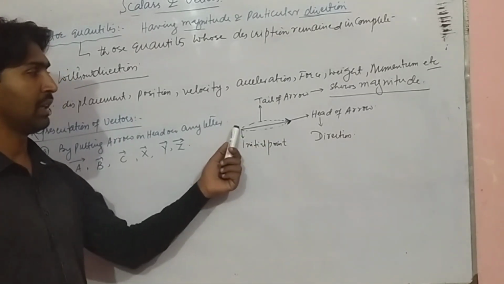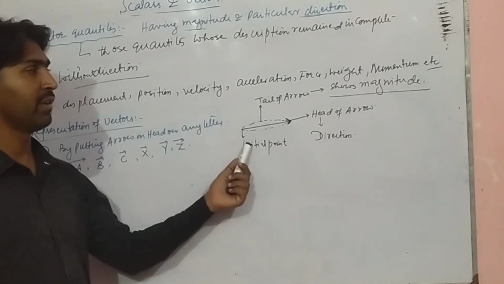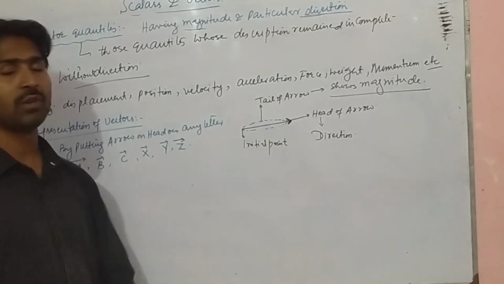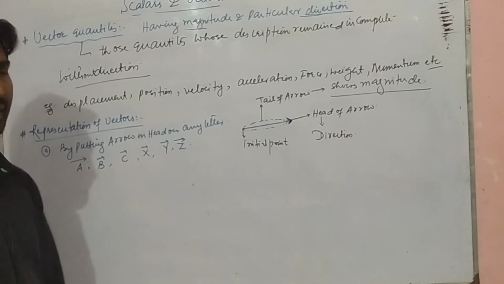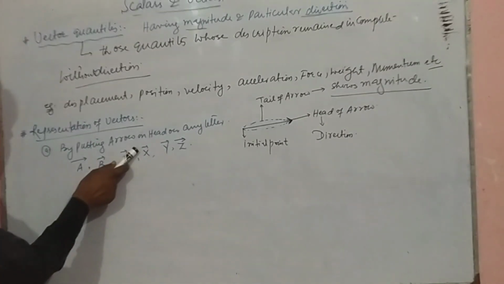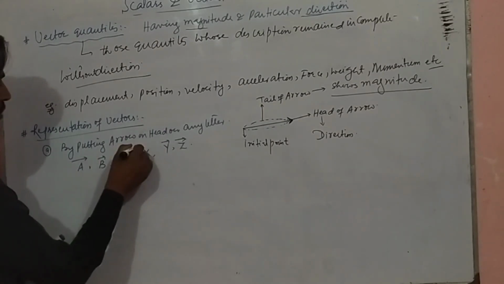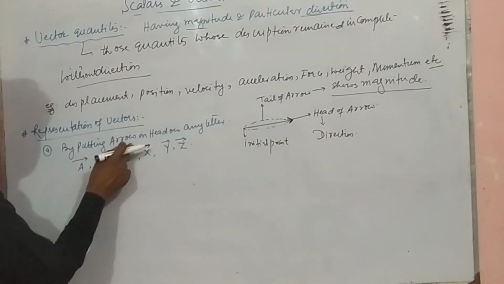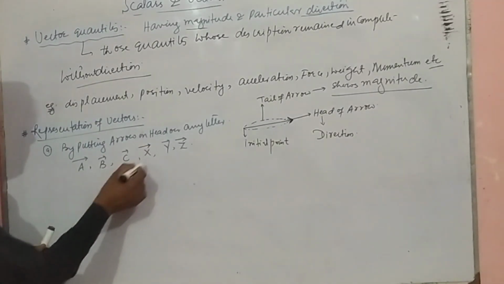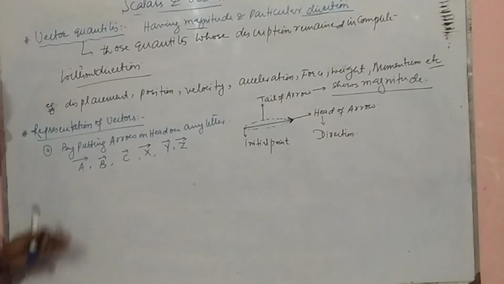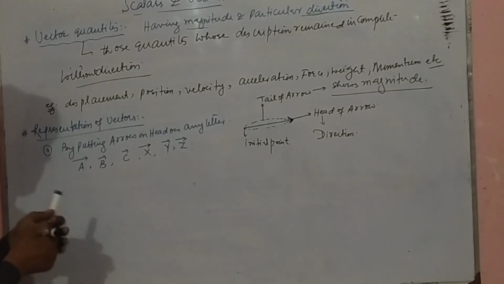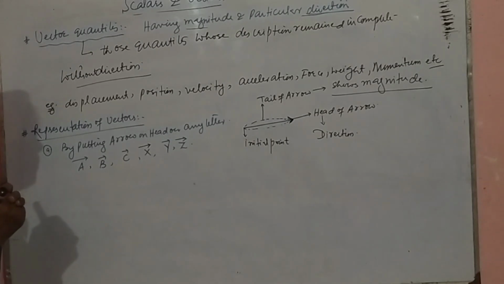The smaller the length of the arrow, the less the magnitude. By giving it an arrow, it means X is a vector. So this is one of the representations, by putting an arrow on the head of any letter.